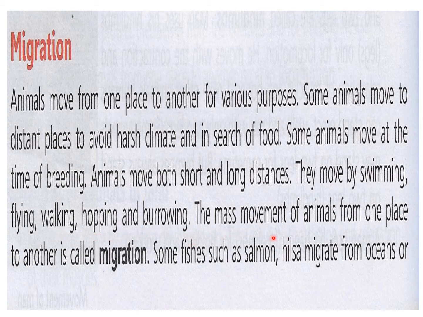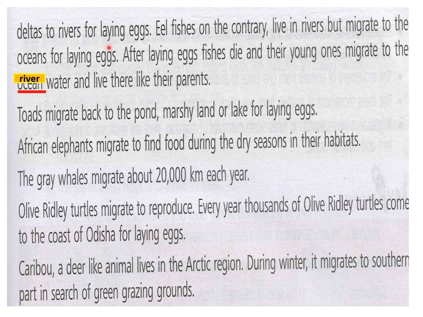Now, the mass movement of animals from one place to another. Mass movement means together. They do not fly alone or swim alone. Animals go in masses. Masses means groups. So they go in groups from one place to another, and this is called migration. Some fishes such as salmon and hilsa migrate from oceans. All these fishes, salmon and hilsa, originally live in the sea or oceans. They migrate from deltas to rivers for laying eggs. So these salmon and hilsa come to the rivers for laying eggs.